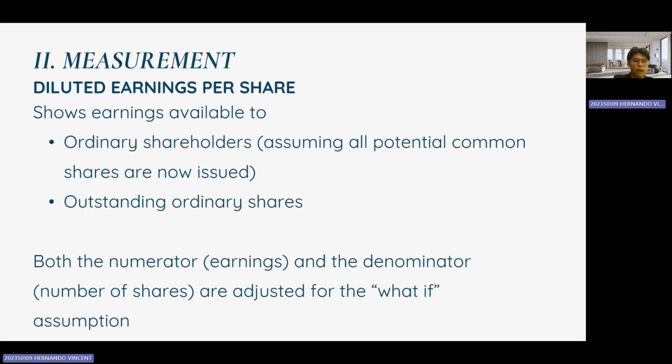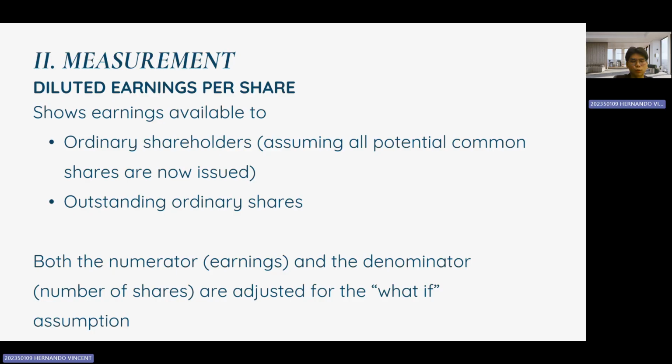Okay, the next slide. Continue with diluted earnings per share, or EPS. Let's explore how it reflects earnings available to shareholders. Diluted EPS assumes that all potential common shares have already been issued, providing a more comprehensive picture of earnings distribution. It shows earnings available to ordinary shareholders, under the assumption that all potential common shares have been converted and issued. Outstanding ordinary shares, including shares currently in circulation and those that could be issued due to dilutive securities.